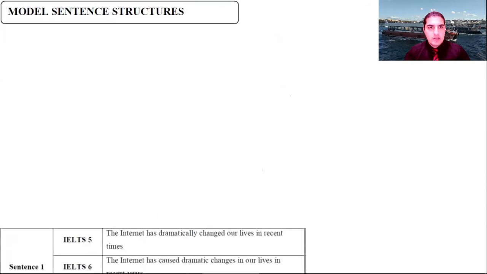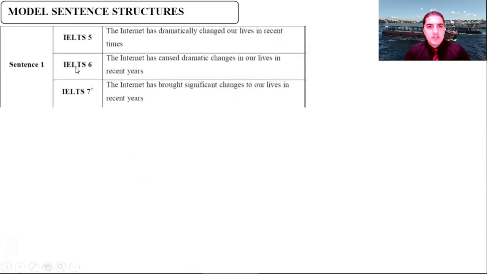Let's move on. So sentence 1, IELTS 5, the internet has dramatically changed our lives in recent times. 6, the internet has caused dramatic changes in our lives in the recent years. 7 plus, the internet has brought significant changes to our lives in the recent years.